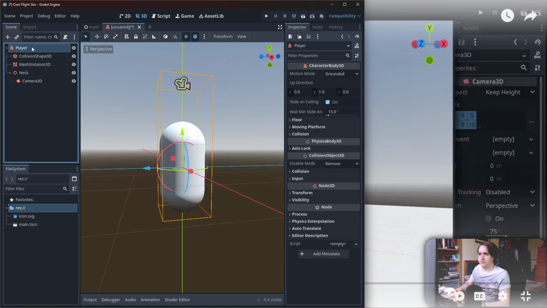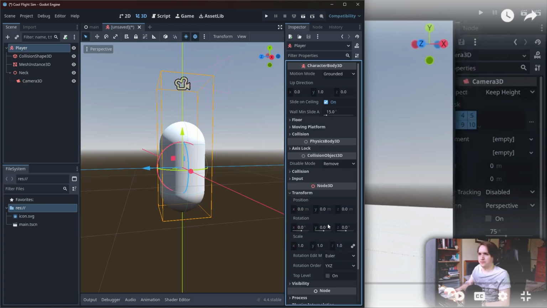All right, let's get player. Let's see if we can get a transform rotation on its Y. Rotation, let's say 90. That didn't do nothing.